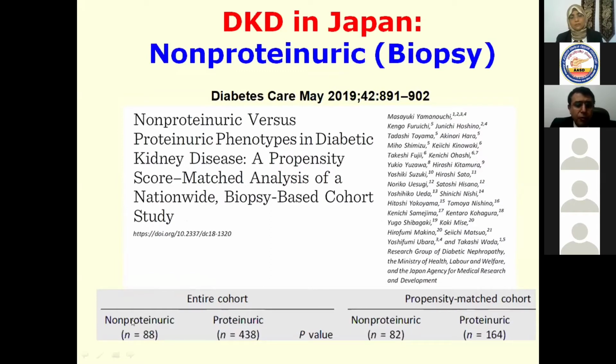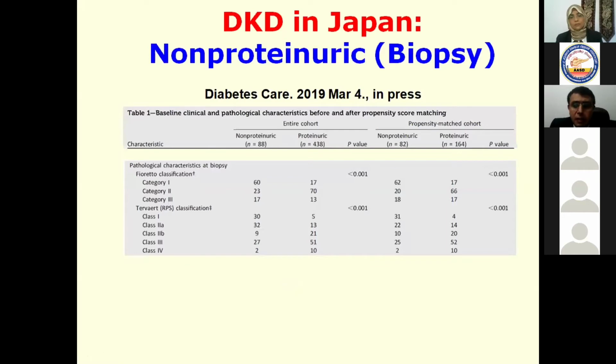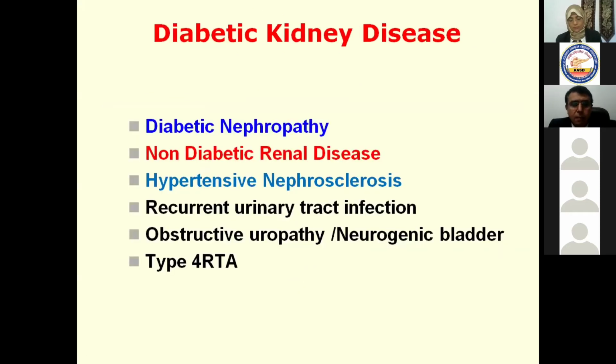And in biopsies, as we can see, we have two groups: the non-proteinuric and the proteinuric. Of course, the non-proteinuric are fewer, but we should state that when you have proteinuria, the rate of decline towards end-stage kidney disease, according to the Fayette classification and Tervert classification, is higher. These diagrams show that the non-proteinuric patients have a better renal survival rate and a lesser incidence of reaching end-stage kidney disease. But if you have proteinuria, of course, your incidence towards end-stage kidney disease will be higher.